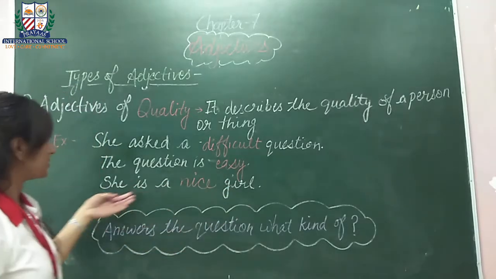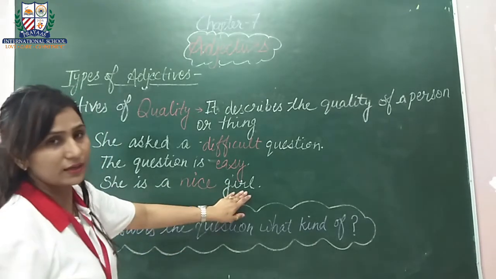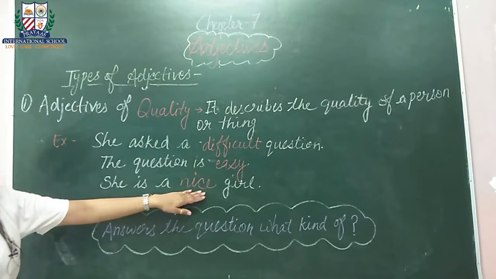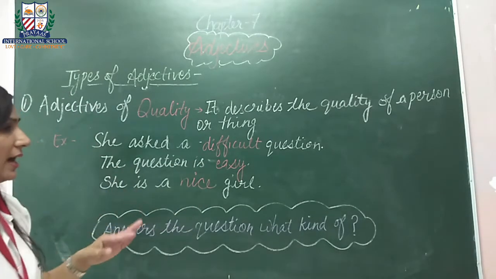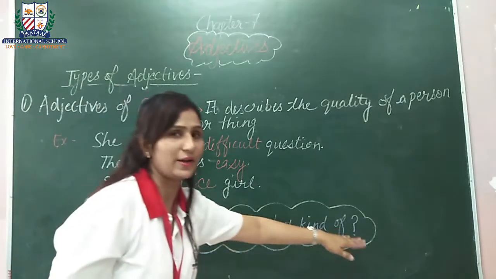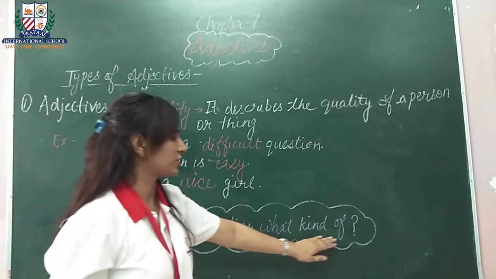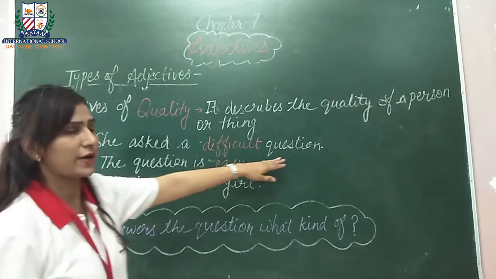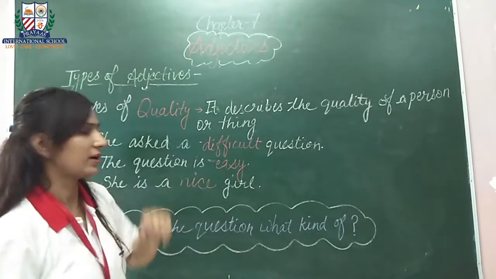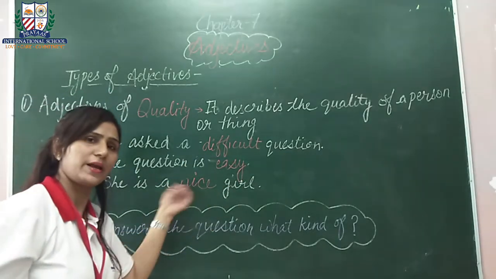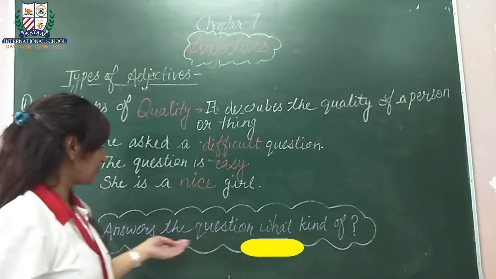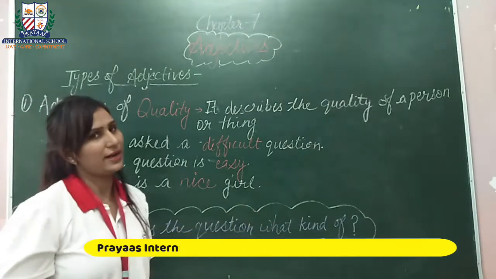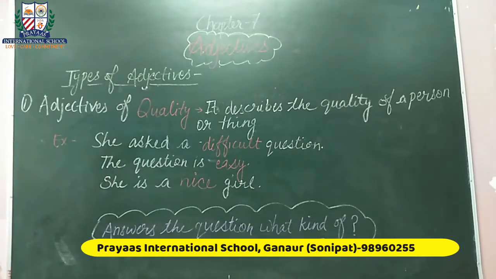Okay, let's see the next example. She is a nice girl. Girl is our noun and the word nice is our adjective. So what we understood from this is that adjective answers the question what kind of. If we say what kind of question, the answer would be difficult. What kind of girl? The answer would be nice. ठीक है? What kind of question? Easy. So adjective of quality answers the question what kind of. Next we will study adjectives of quantity.